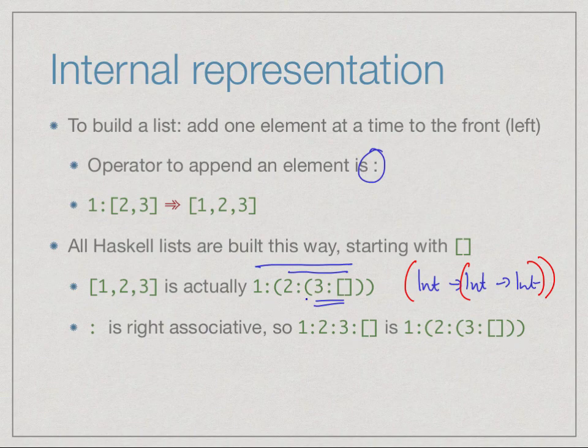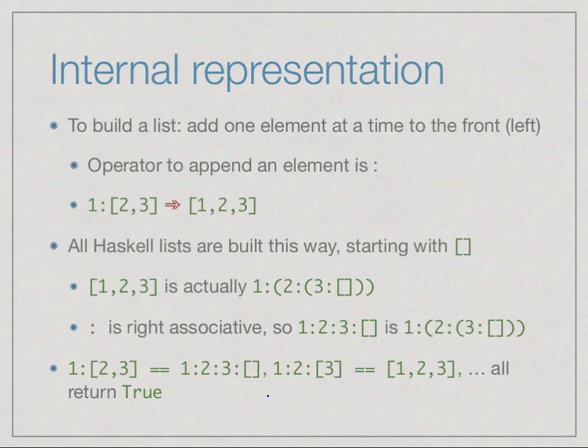So I can write 1 2 3 empty as 1 colon 2 colon 3 colon empty list without writing the brackets, and it will mean the correct thing. Now it's important to note that these are all just different ways of writing the same thing. Okay? So if I write 1 colon and the list 2 comma 3, or if I write 1 colon 2 colon 3 comma the colon the empty list, all of these are actually the same value.